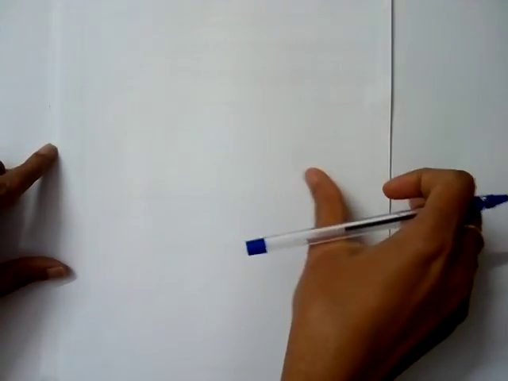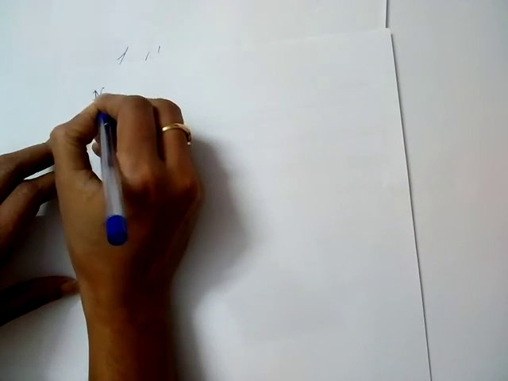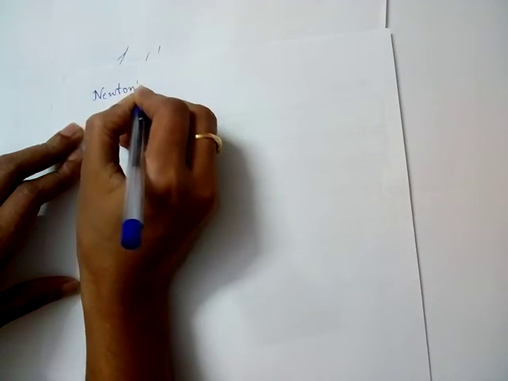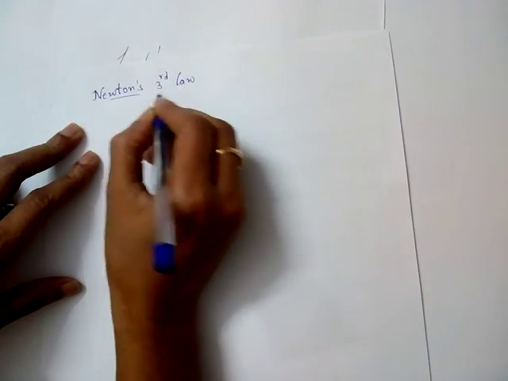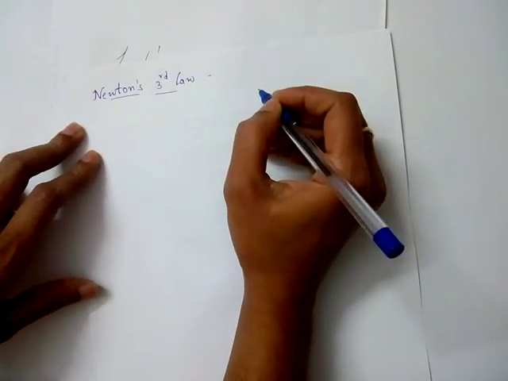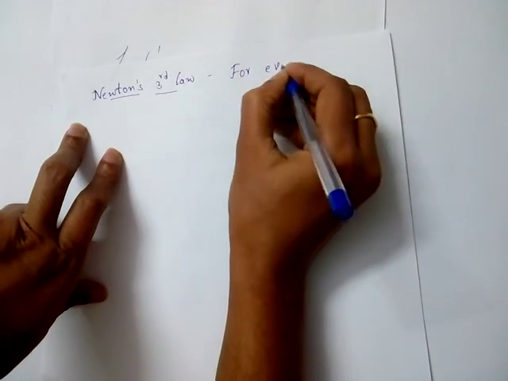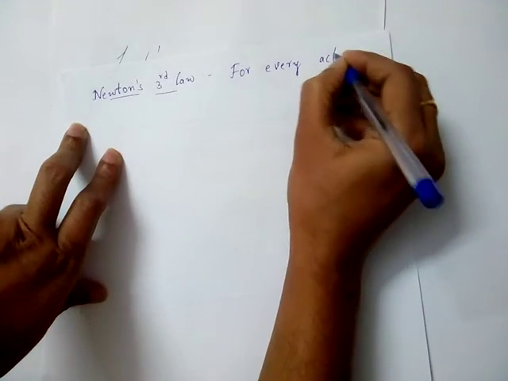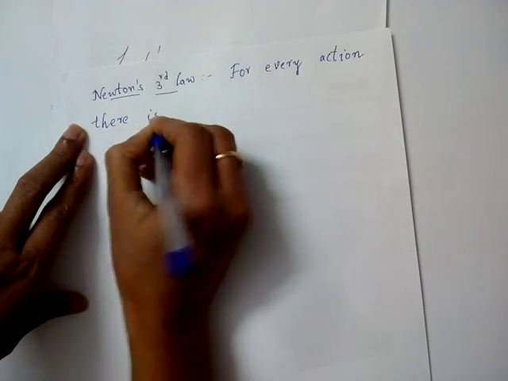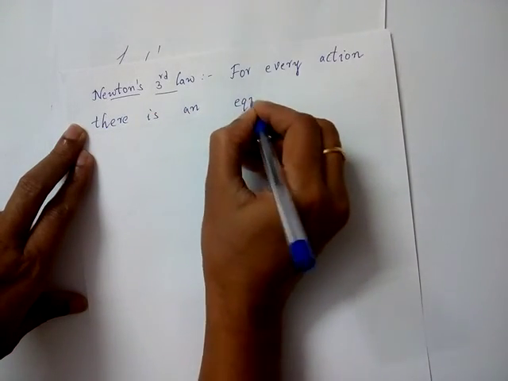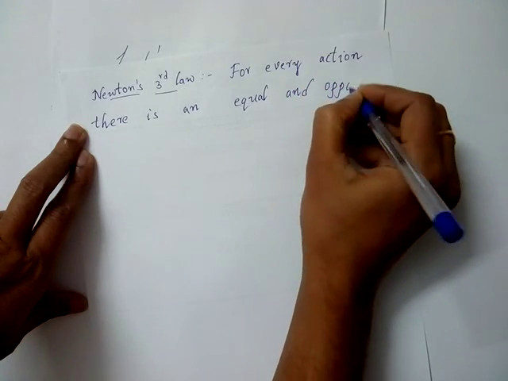Newton's third law says for every action there is an equal and opposite reaction. Everybody knows it and it is very easy. Even if people don't know the first law and second law, they know the third law. For every action, there is an equal and opposite reaction.